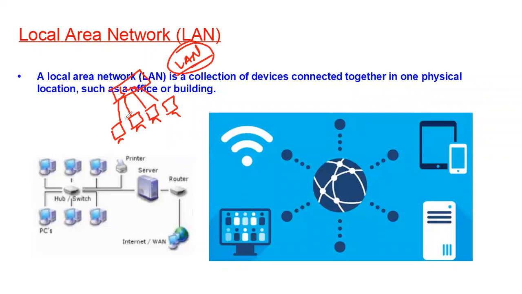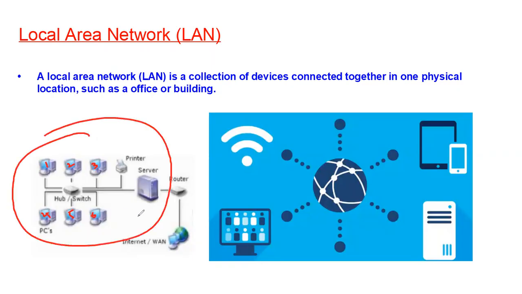As the name suggests, we are talking about local devices, which should be available locally. So we can connect the devices in a small room or small office with 10 to 20 PCs, or it can be a building with 100 to 500 PCs. So devices, the PCs or computers, are connected in the same location. This is the local area network. In this example, if you see, we have 6 computers, 1, 2, 3, 4, 5, 6, and one server connected. All these devices are in the same location and it is forming the LAN here, local area network.